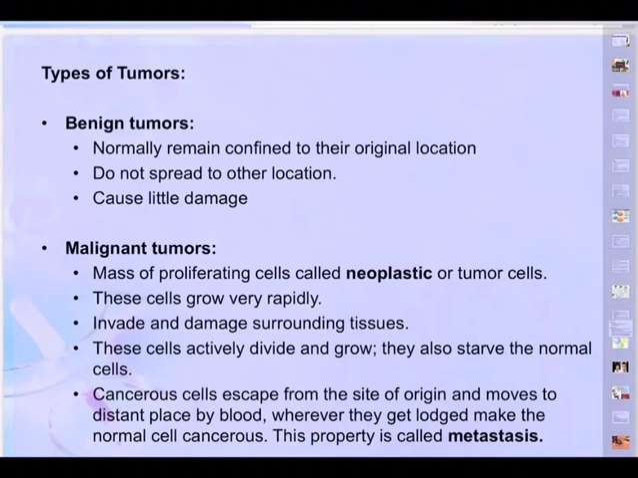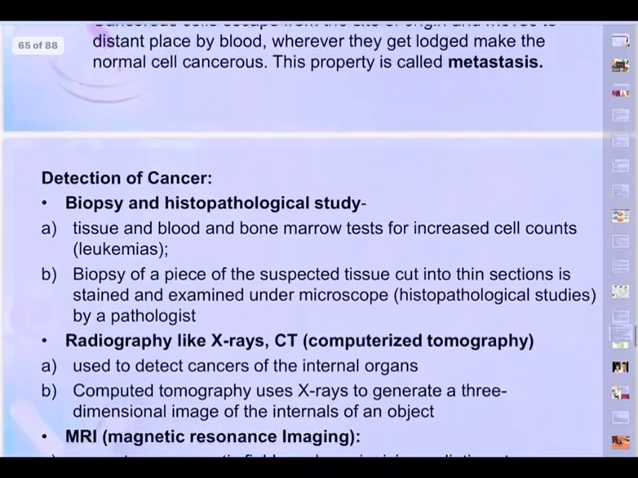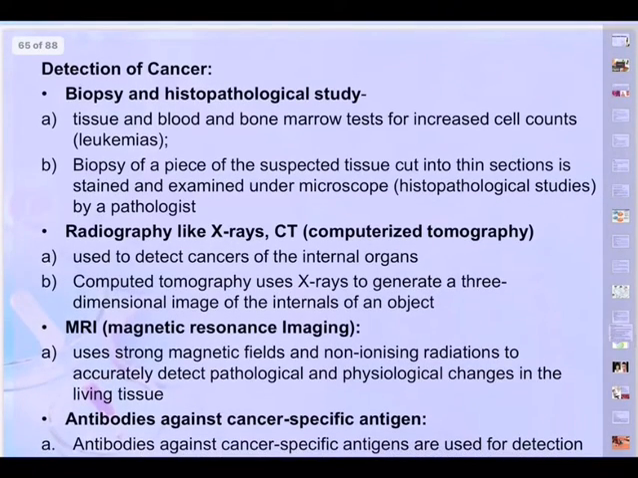So cancerous cells escape from the site of origin and move to a distant place by blood. That is the danger. Since blood gets supplied to each and every part, along with the blood supply, cancer cells also will go to different parts of our body. That's how the cancer spreads. Wherever they get lodged, they make the normal cells cancerous. This property is called metastasis. So keep remembering this word, metastasis. Two words one must remember, as in various competitive exams these two will be asked: one is contact inhibition and the second one is metastasis.